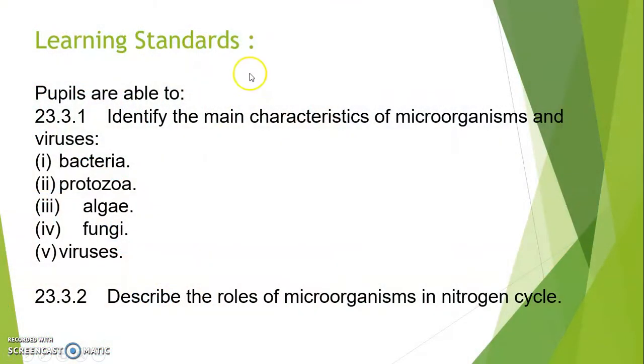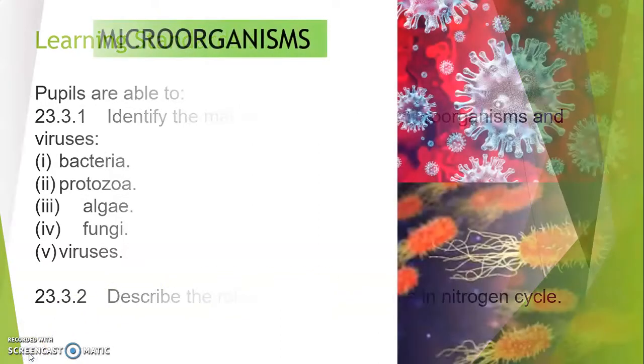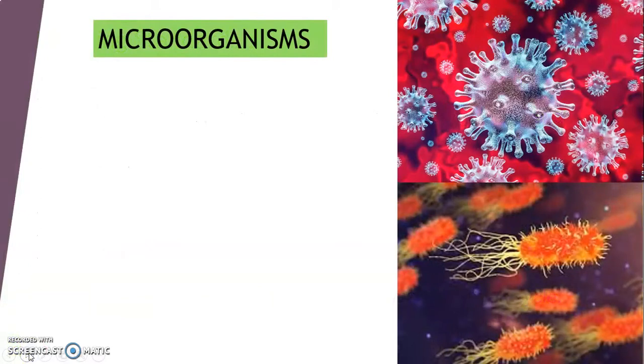For our learning standards today, pupils are able to identify the main characteristics of microorganisms and virus. There are a few microorganisms and also the virus that you should know. What are they? Bacteria, protozoa, algae, fungi, and also virus. For the second learning standard today, you have to describe the role of microorganisms in the nitrogen cycle.